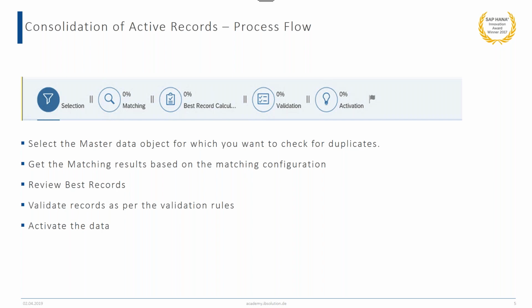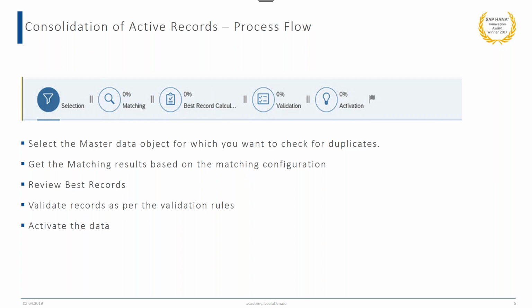Now I will give you a brief overview of what these steps are. Selection step: in the selection step, you select the master data object for which you want to find duplicate records. Matching step: in the matching step, we get matching results based on our matching configuration.